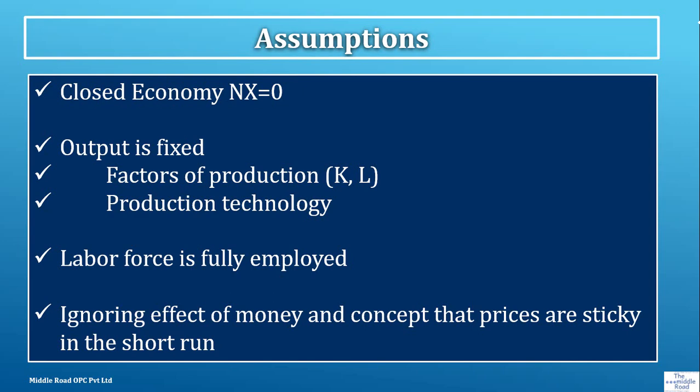Let's look at some of the assumptions. We are doing this for a closed economy, and we'll also come to an open economy. In a closed economy, NX, which is net exports, meaning exports minus imports, is equal to zero. We saw output is fixed. We looked at factors of production, which are capital and labor, and this will come in a different module. We are keeping production technology fixed, and we are assuming the labor force is fully employed. Till now we are ignoring the effects of money.